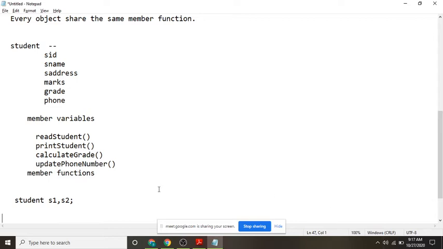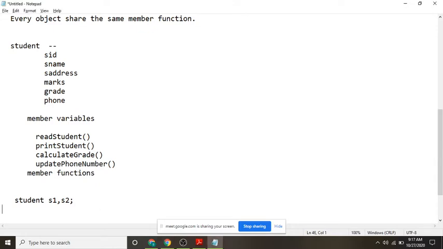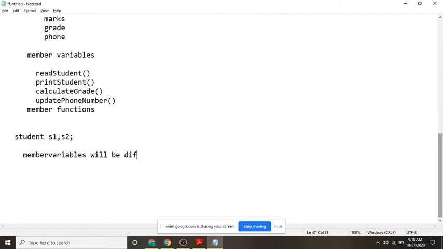They have different memory. The member variables will be different for every object. Because why? Because the values are different. Am I correct?